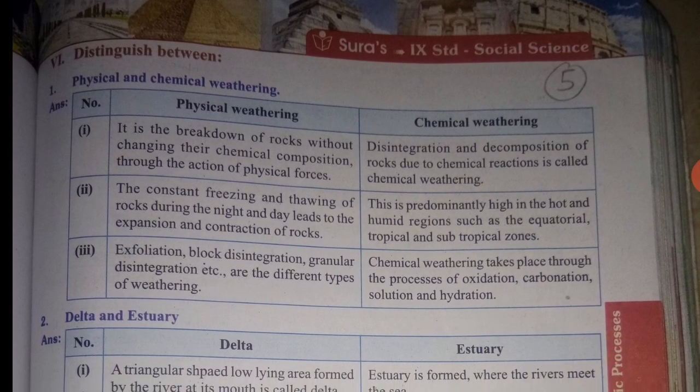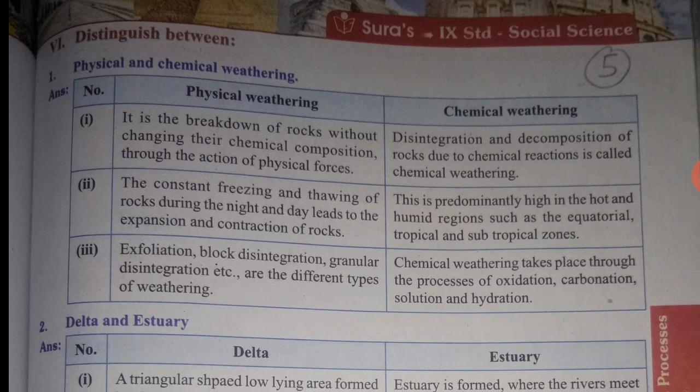Next, sixth Roman letter, distinguish between physical and chemical weathering. Physical weathering is the breakdown of rocks without changing their chemical composition through the action of physical forces. Chemical weathering, disintegration and decomposition of rocks due to chemical reactions, is called chemical weathering. The constant freezing and thawing of rocks during the night and day leads to the expansion and contraction of rocks.